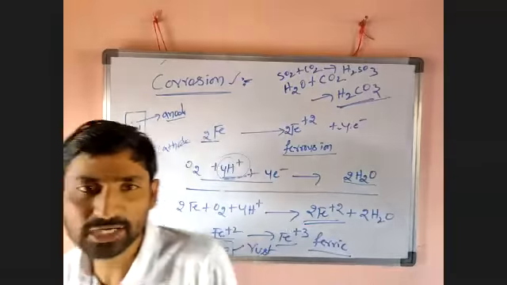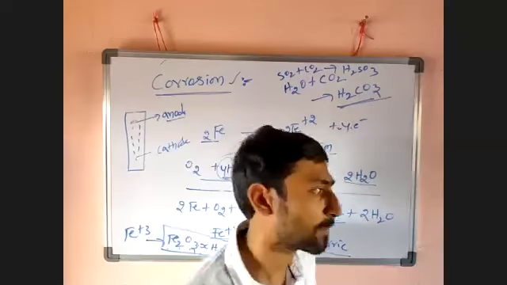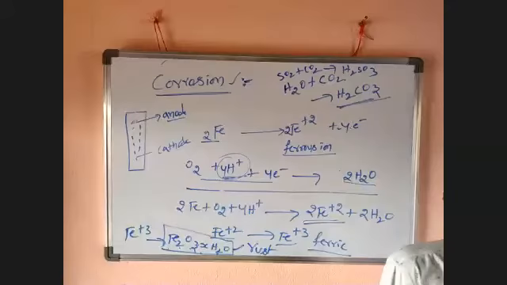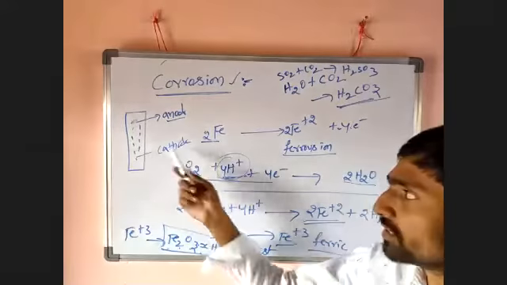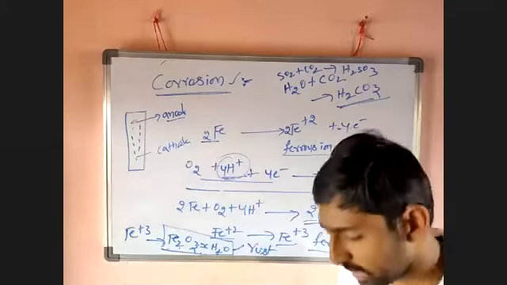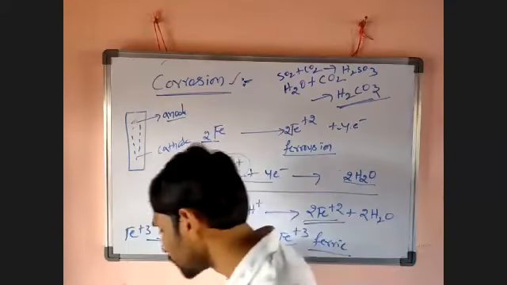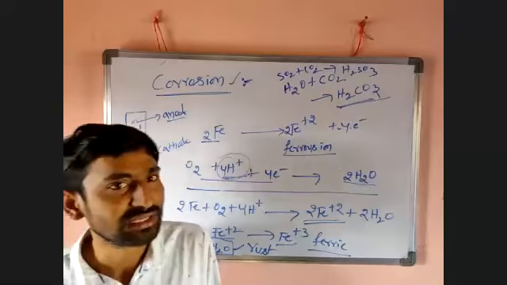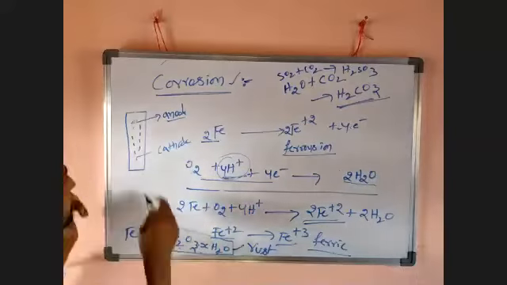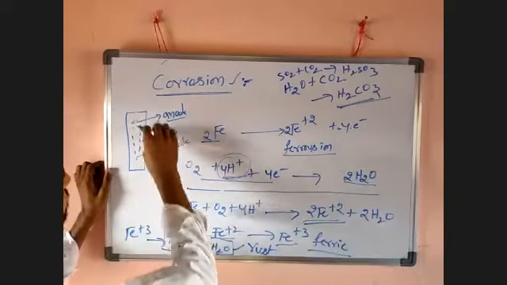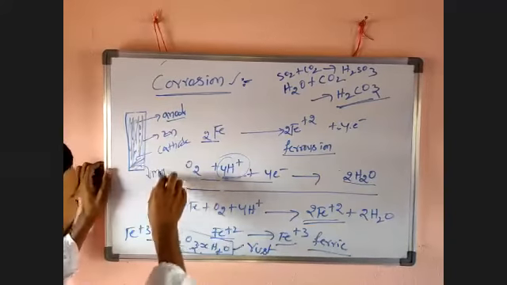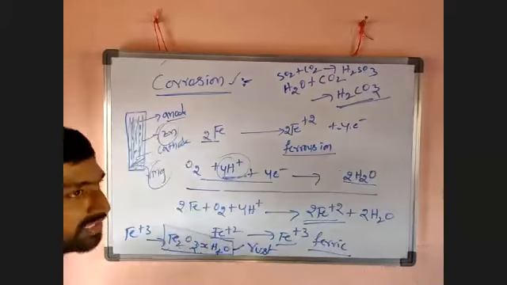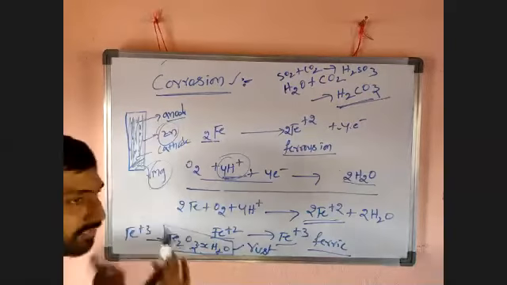Coated with inert metals. Inert metals are zinc, tin, silver. Those are inert metals actually. If you coat with those inert metals, there is no further rusting. Okay. Next, very important: if you coat with sacrificial metals. Sacrificial metals means if iron is coated with zinc, or iron is coated with magnesium, this magnesium or zinc is involved in the rusting, and they can protect iron from rusting.